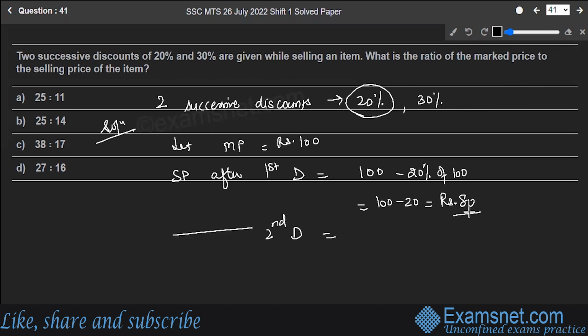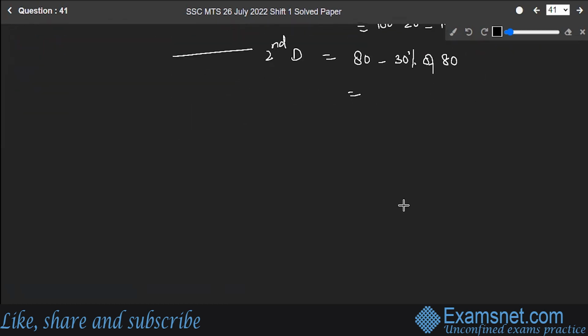The marked price will be 80 only. So 80 minus 30% of 80, which is 80 minus 24, equal to 56 rupees.